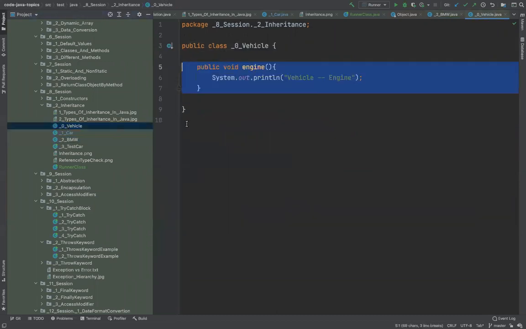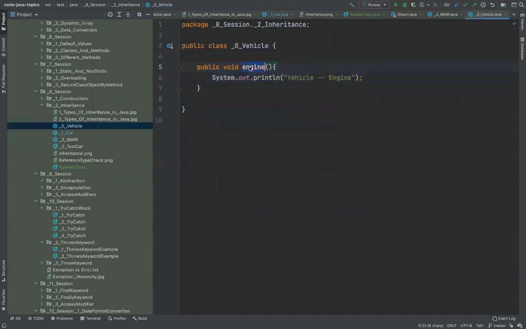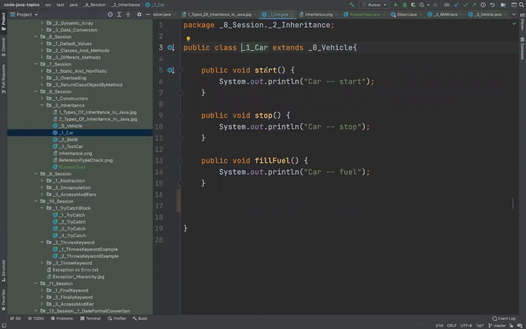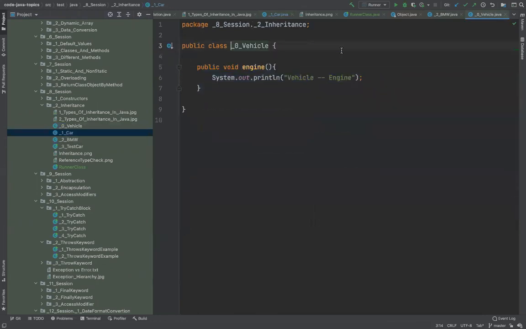Now the idea is, I will try to explain overriding here. So we have a vehicle with a method called engine, then we have a car which has three methods, and one method is coming from the parent class.